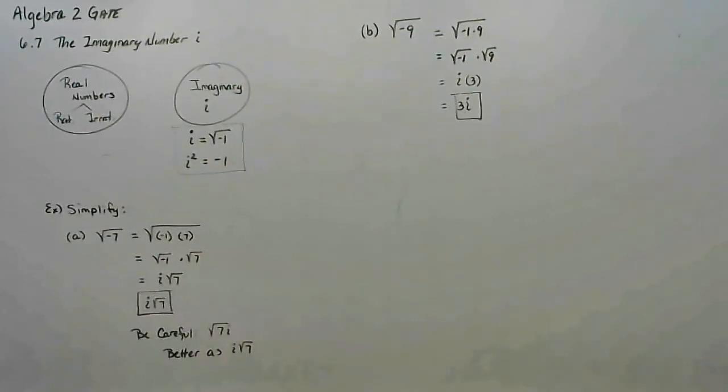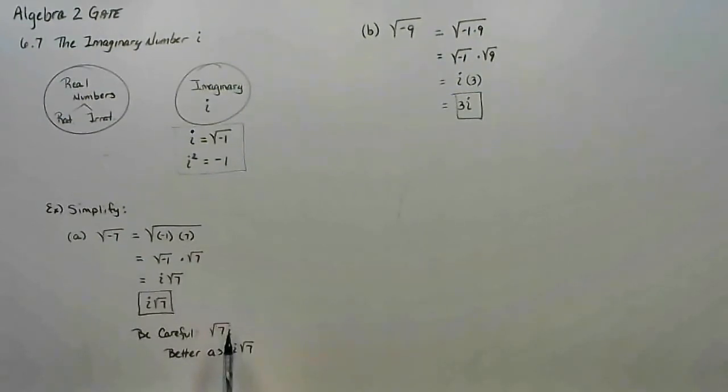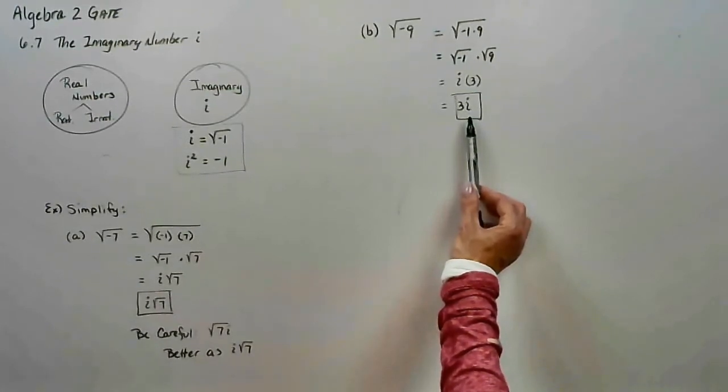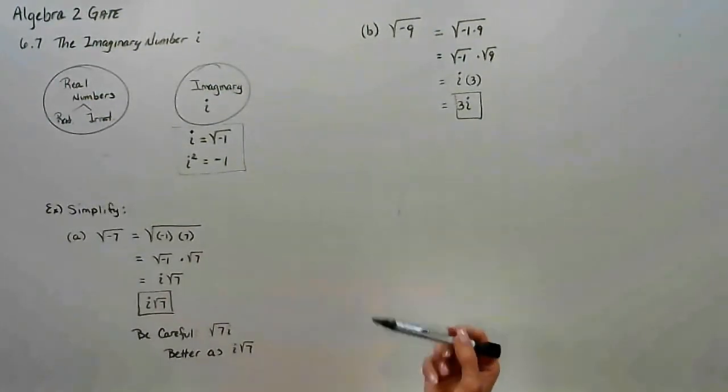Okay? So be careful. I do not recommend you put the square root of 7 first because you're not sure whether this is inside or outside the radical. So it's common practice to put the i in front. However, if they both come out, then you can go ahead and put the i as the variable. Okay?